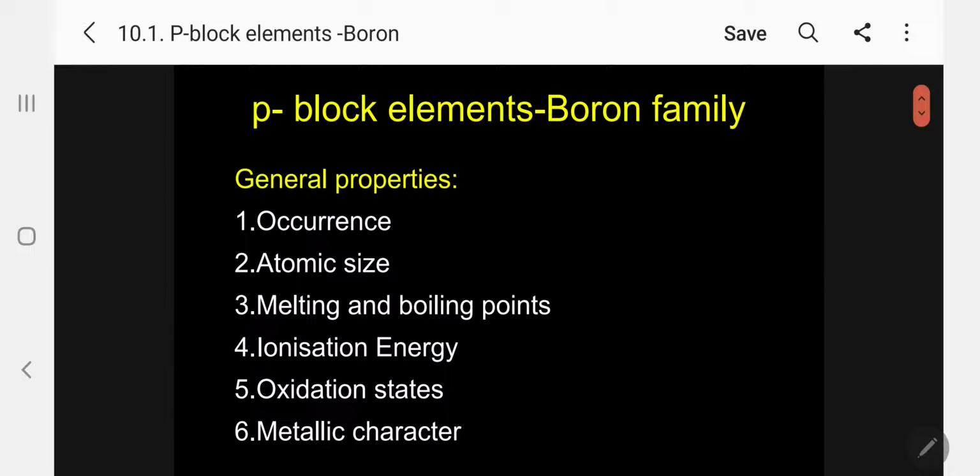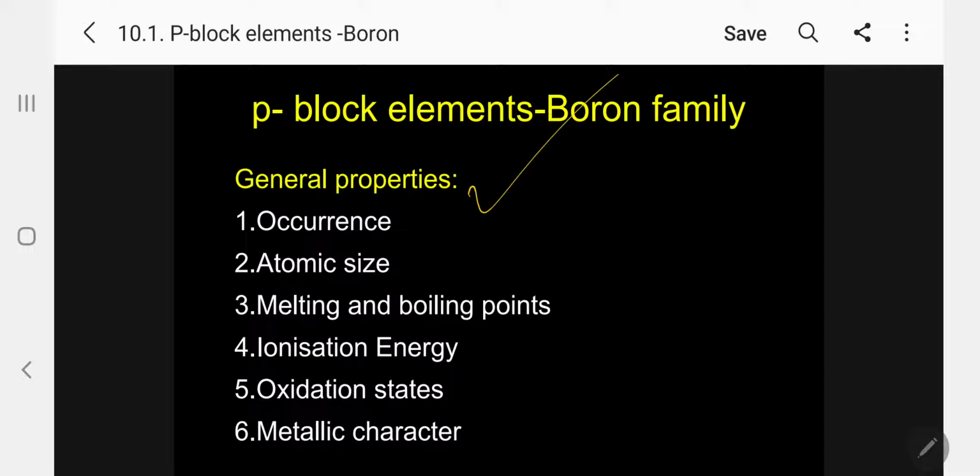Under the boron family, first we have to discuss general properties, as in the case of S block elements. Then the corresponding important compounds in the family we will discuss.